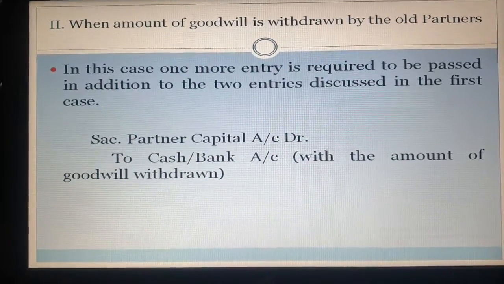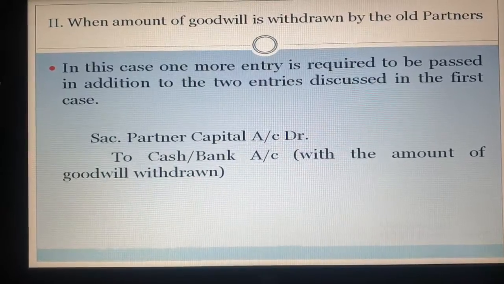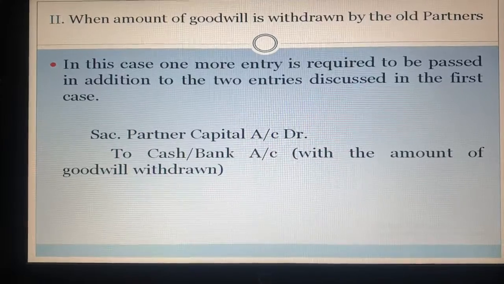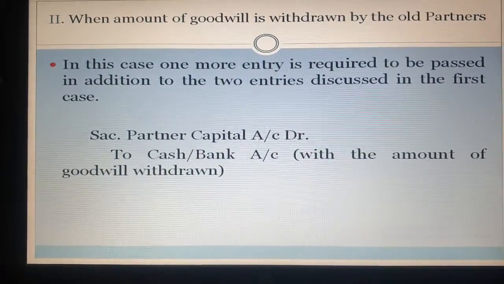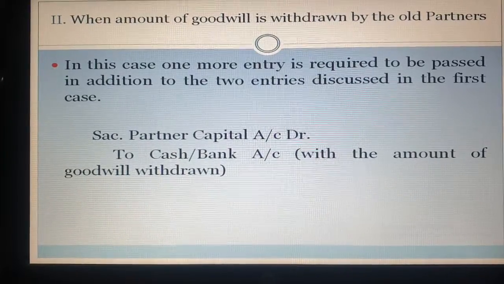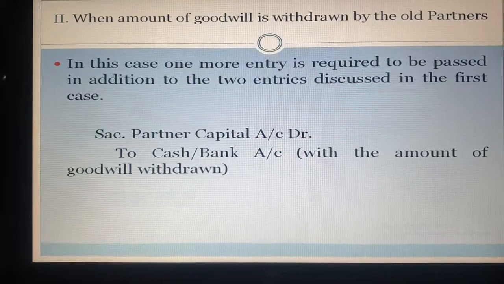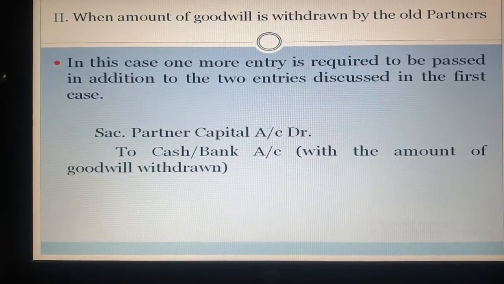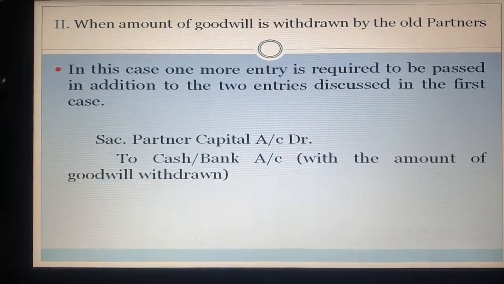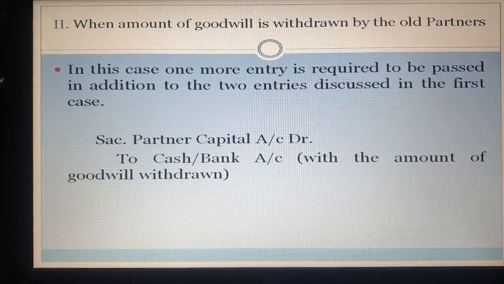So this is the third entry: sacrificing partner capital account debit to cash/bank account. And this entry will be passed with the amount of goodwill withdrawn. It is not compulsory that the whole or full amount of goodwill is withdrawn by the old partners. Maybe somewhere it is given in the question that 50% of the amount is withdrawn, or 40% of the amount is withdrawn, or 30% of the amount is withdrawn. So you have to pass this general entry according to the information given in the question.